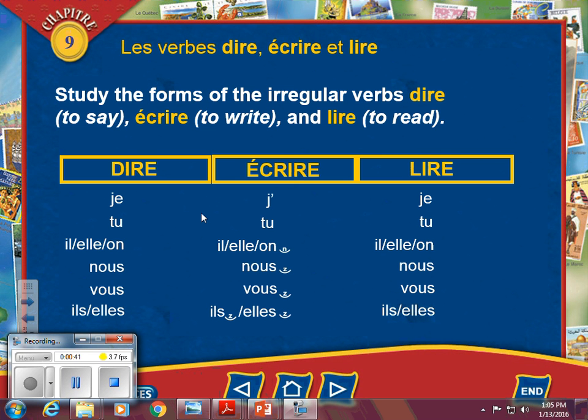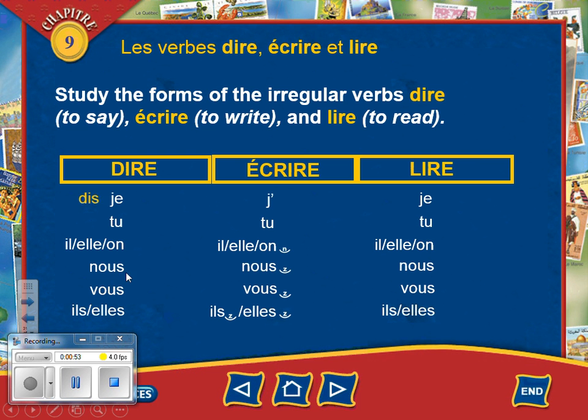You will see that with as many of our other irregular verbs, they follow a pattern. You'll recognize the pattern. So as you can see, the je and the tu form are the same. This happens all the time with irregular verbs in French, and they end in s, another similarity. So of course you can guess that the il, elle, and on will end in t. SST. We see this a lot with our irregular verbs. Je dis, tu dis, il dit, elle dit, on dit.